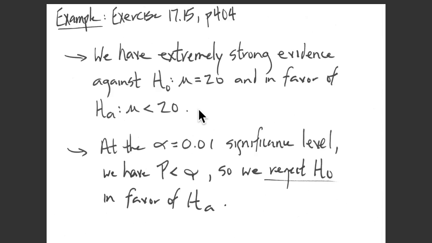And then to bring in the idea of the significance level, remember we reject the null hypothesis if our p-value is less than the significance level. So at a standard kind of significance level of, say, 1% here, we do indeed have p less than alpha. And so we reject H0, the null hypothesis, in favor of the alternative.